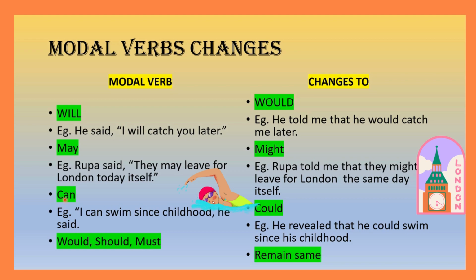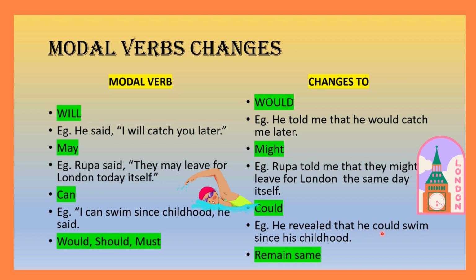Next one, can. Can changes to could. I can swim since childhood, he said. Changes to he revealed that he could swim since childhood. So we can use such reporting verbs like revealed instead of said.